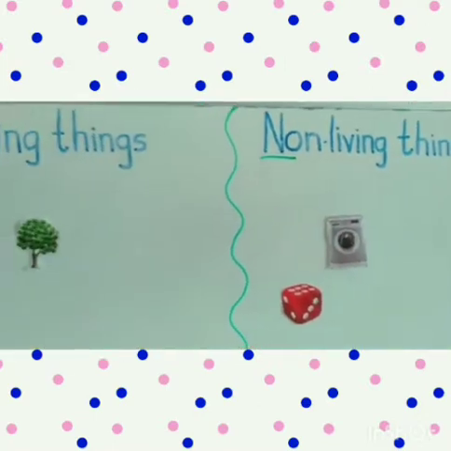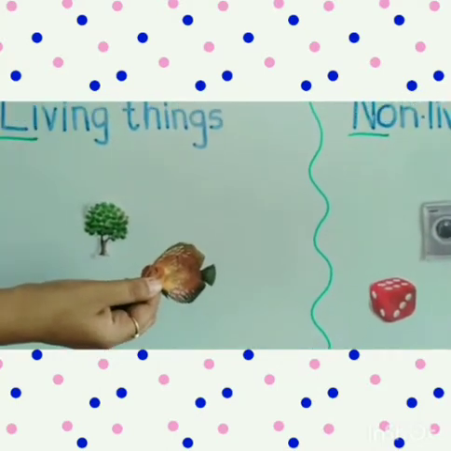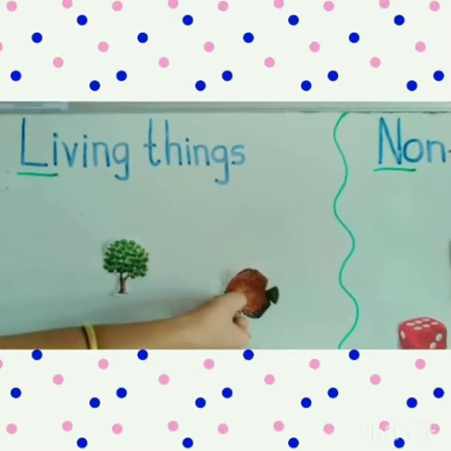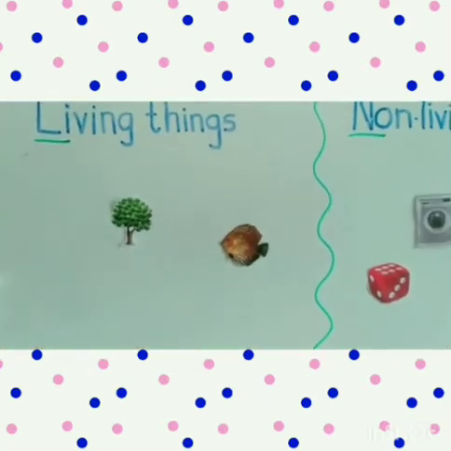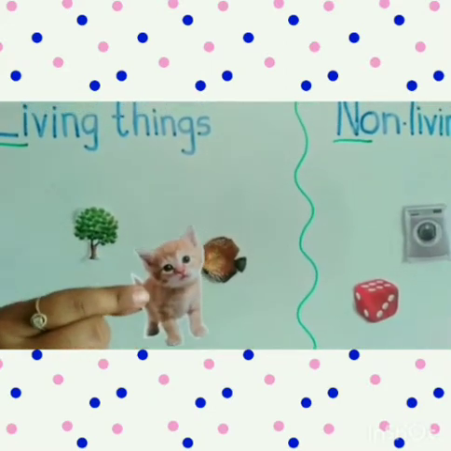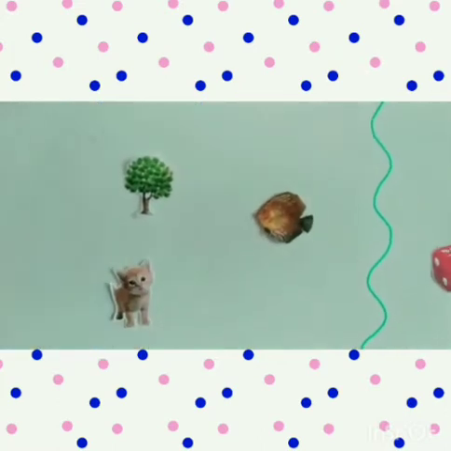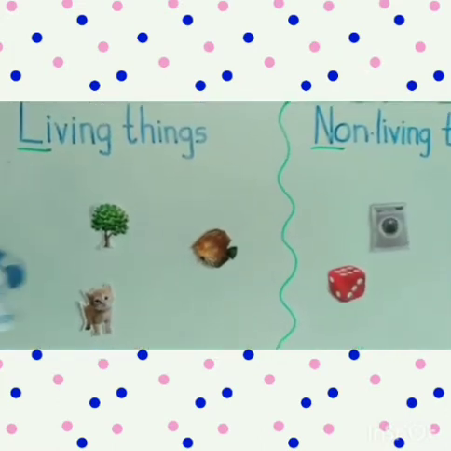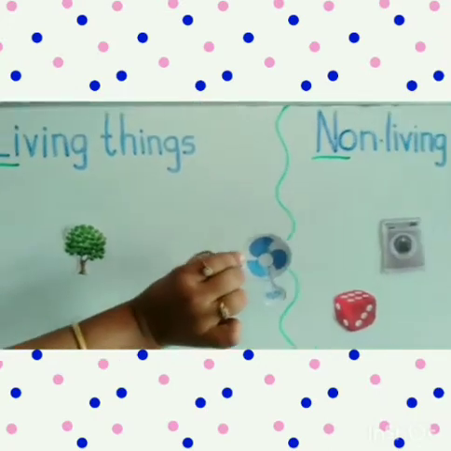And now children, this is fish. Fish is living thing? Yes, so we will put it here. And children, who is this? Cat. Cat is living thing? Yes, so we will stick it here. And children, what is this? Fan. Is this living thing or non-living thing?